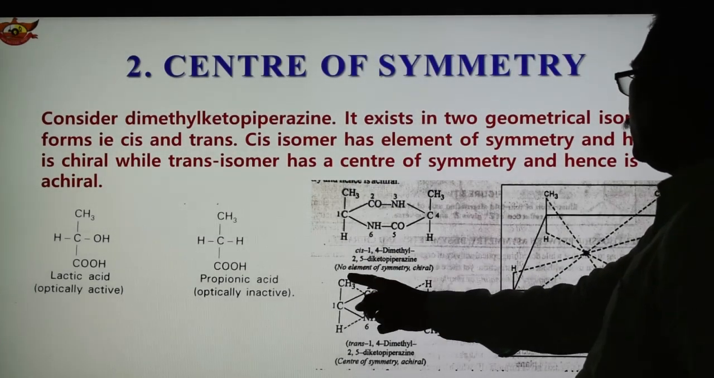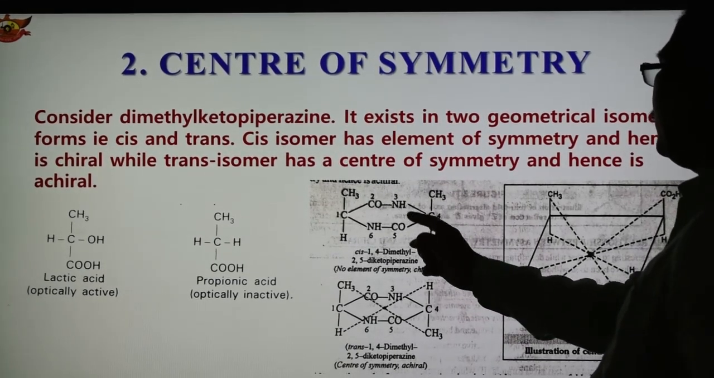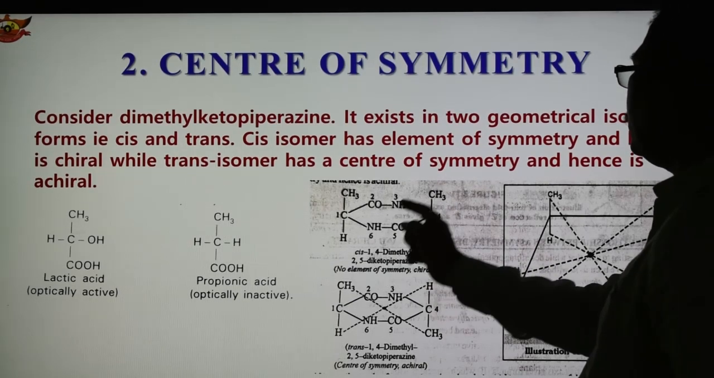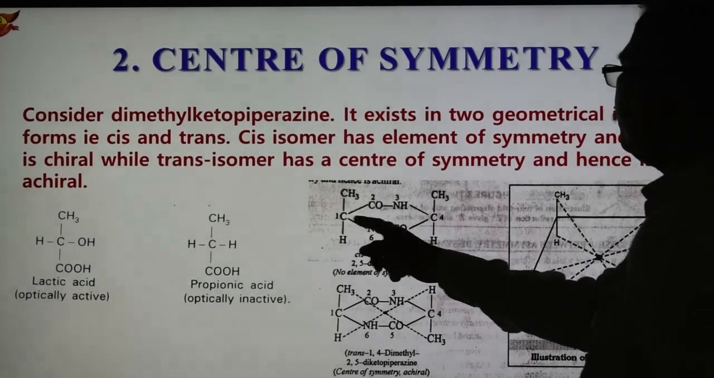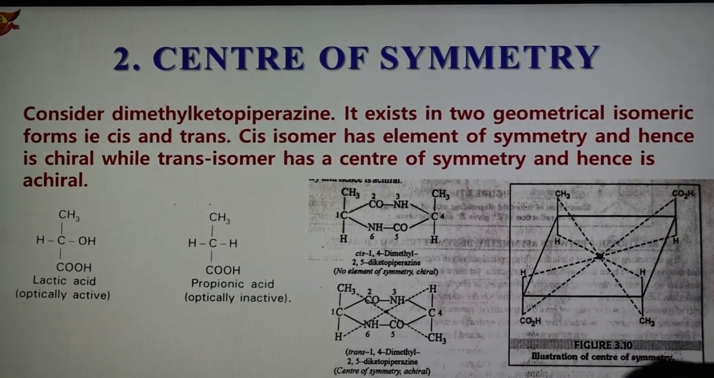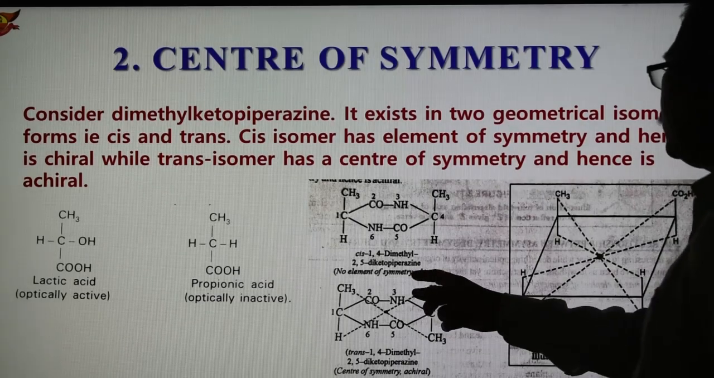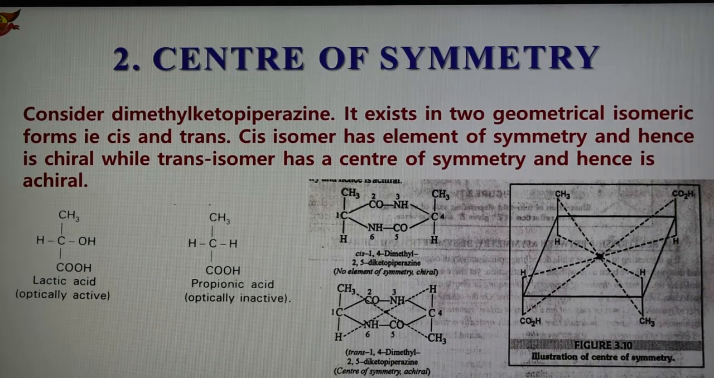In this molecule there is no element of symmetry because it is chiral. Whereas in the other molecule, if any line is drawn through it, then it can make two equal parts, half the part here in this way. So it is a cis isomer because similar atoms are present on one side. So this is the cis compound with no element of symmetry, therefore it is chiral.